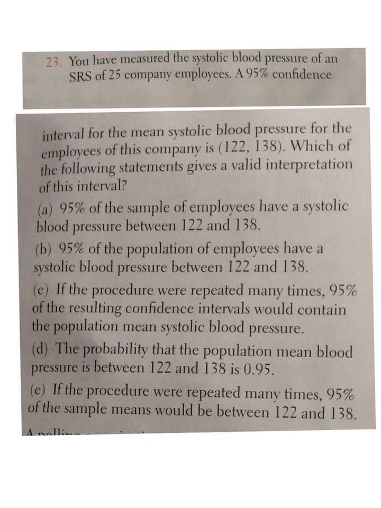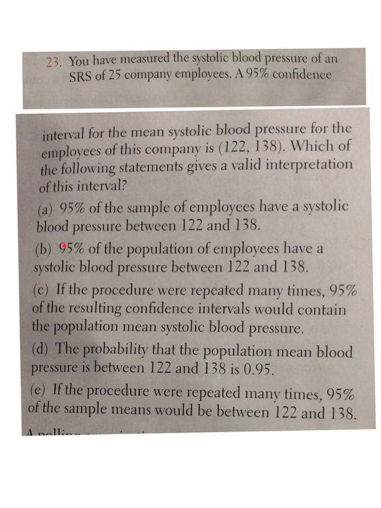Okay, let's do the next one. In questions like this, I try to match those sentences that we wrote down in our notes with the answer. We have a simple random sample of 25 employees, 95% confidence interval, somewhere between 122 and 138. Letter A is talking about individual employees, but we want the average for the company is somewhere between there. Letter B, 95% of the population of employees have a systolic blood pressure between 122 and 138.